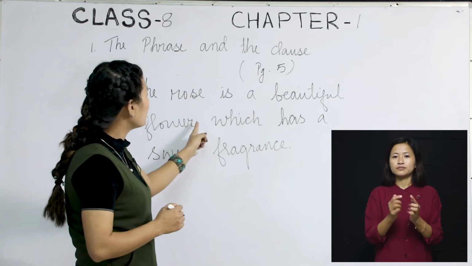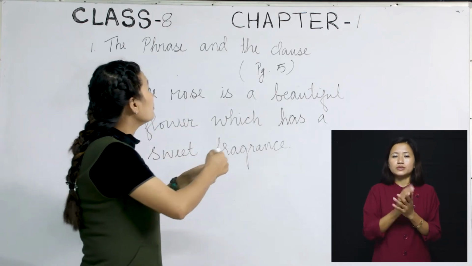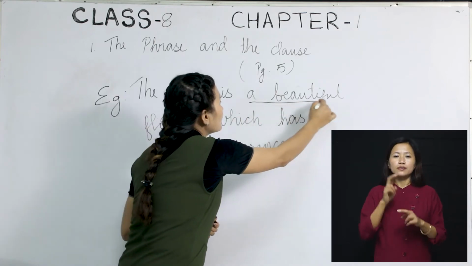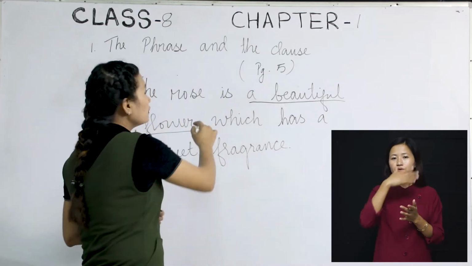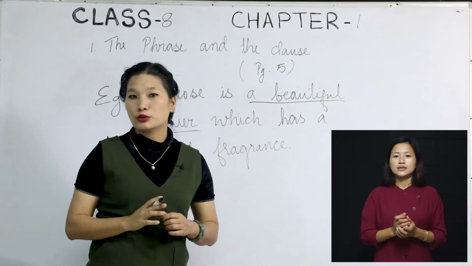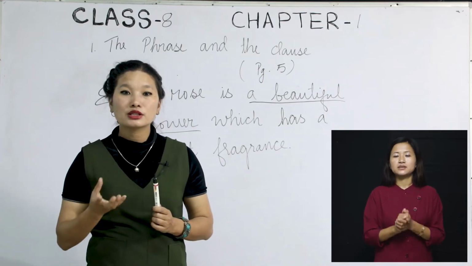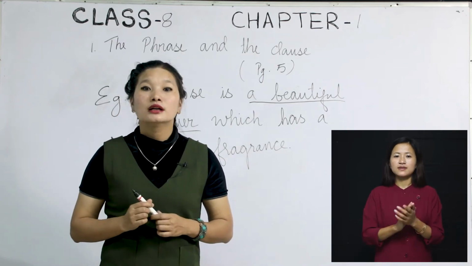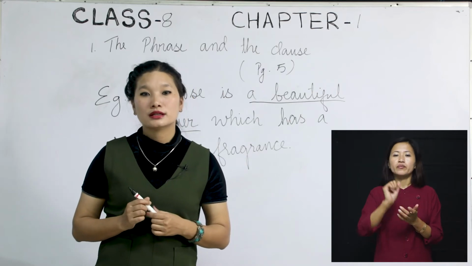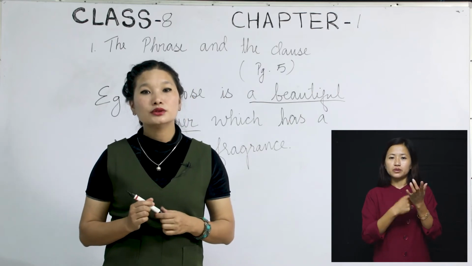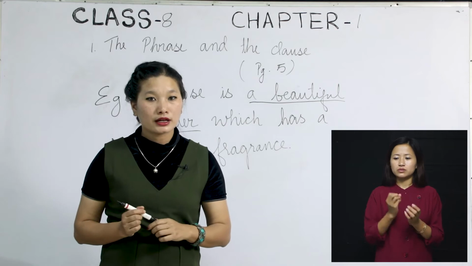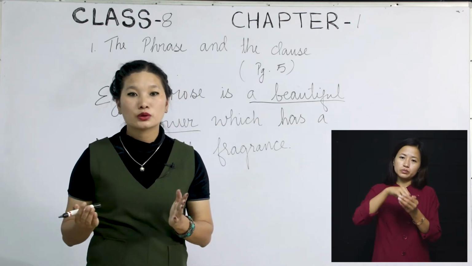The rose is a beautiful flower. A beautiful flower. If I underline this, okay, a beautiful flower, it is a group of words, but it does not make much sense on its own, right? And so those are called phrases. Unless you put the rose is a beautiful flower, it will not make sense on its own.